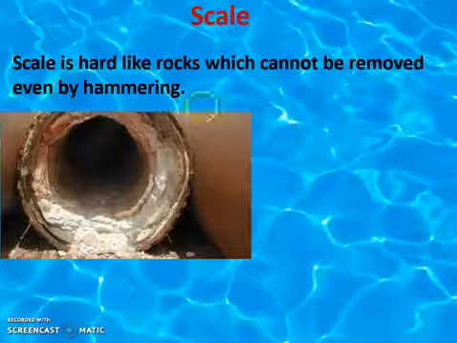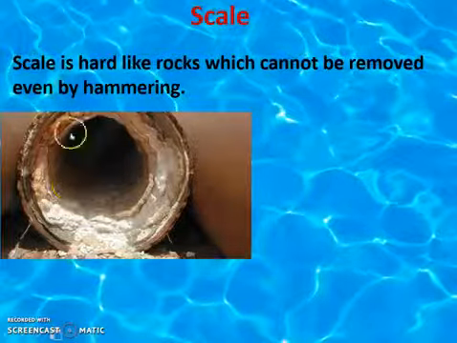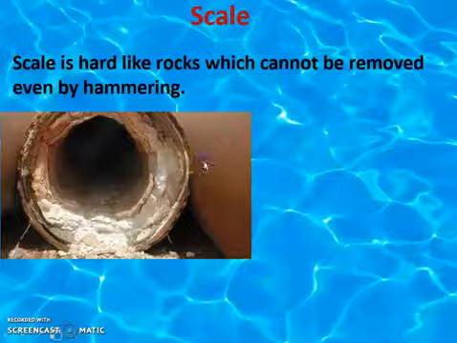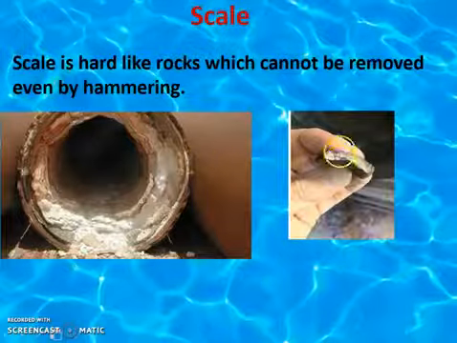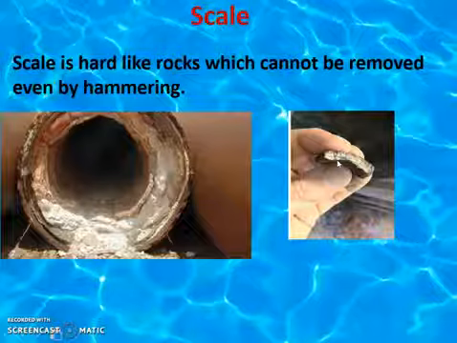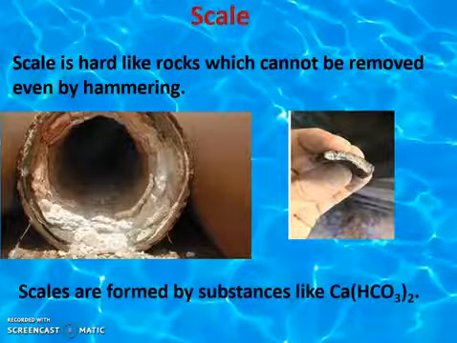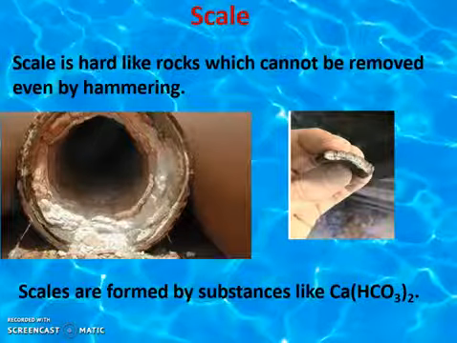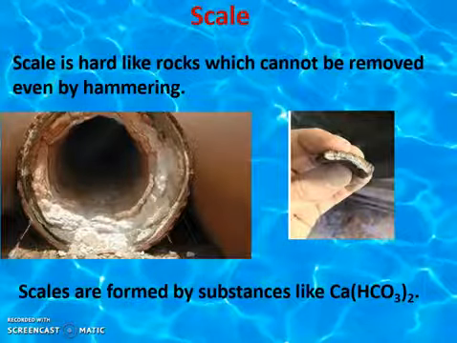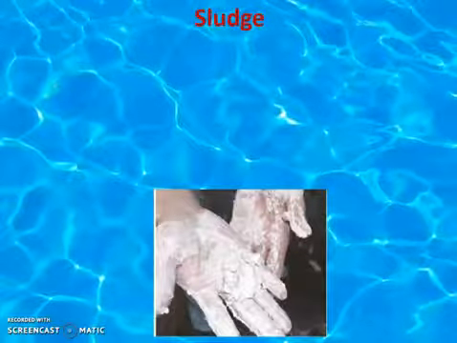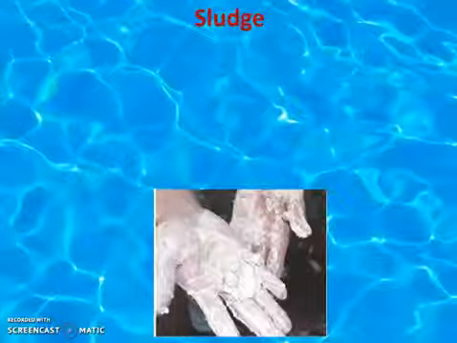As you see in this picture, this hard material is nothing but scale. This is a 1 to 2 centimeter thickness of scale. Scales are formed by substances like calcium hydroxide, and calcium bicarbonates are also responsible for that.